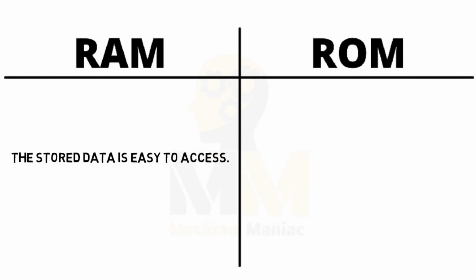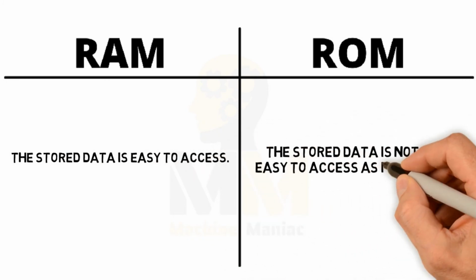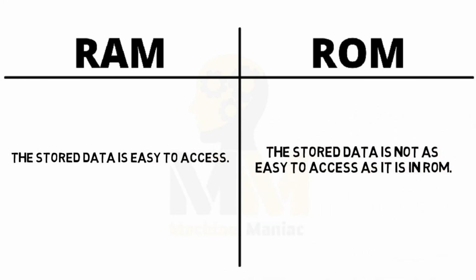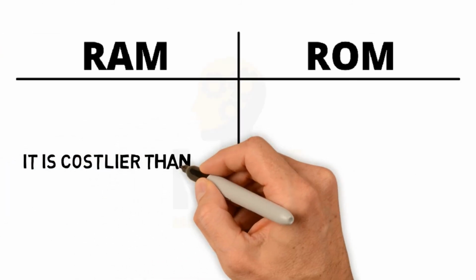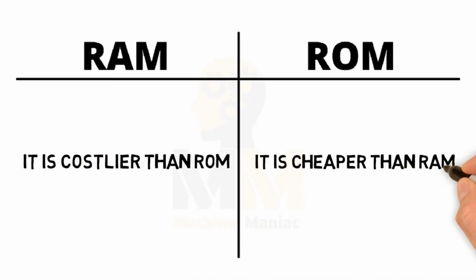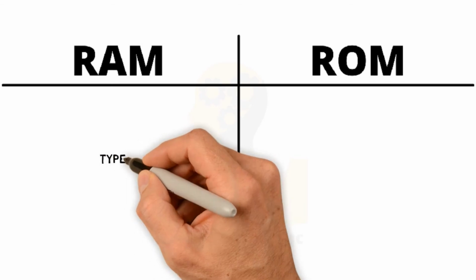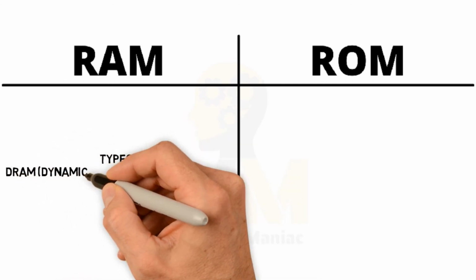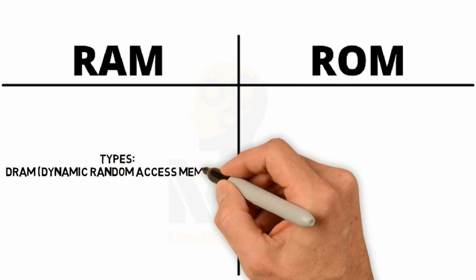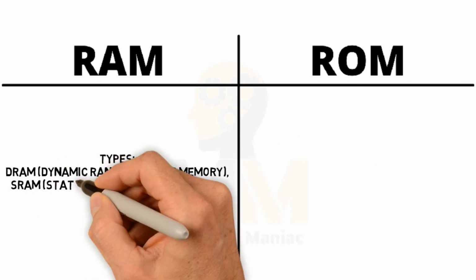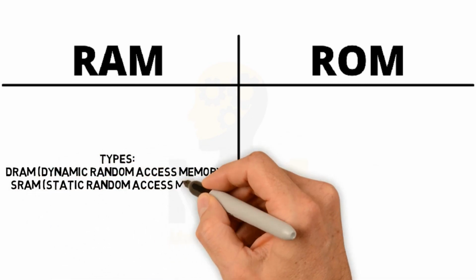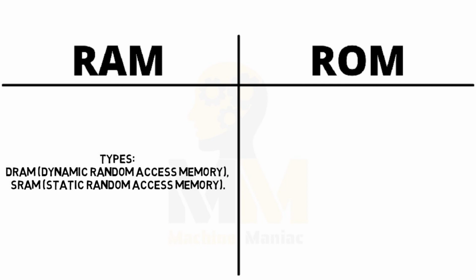In RAM the stored data is easy to access. The stored data is not as easy to access in ROM. RAM is costlier than ROM. ROM is cheaper than RAM. Types: there are two types of RAM. First, DRAM, Dynamic Random Access Memory. Second, SRAM, Static Random Access Memory.